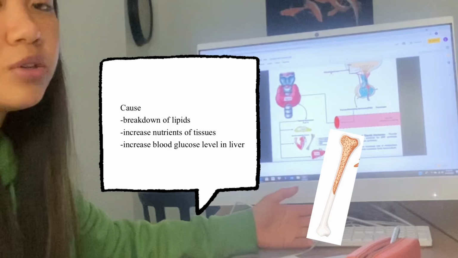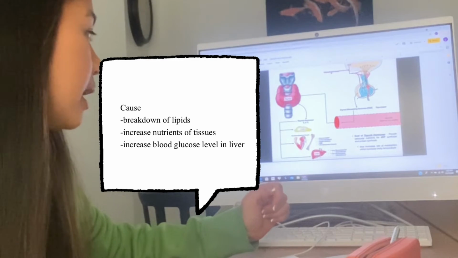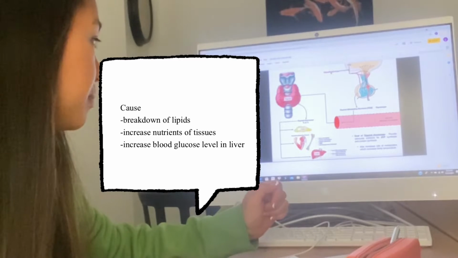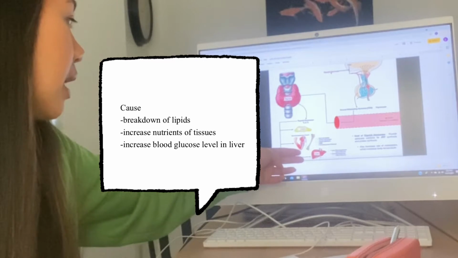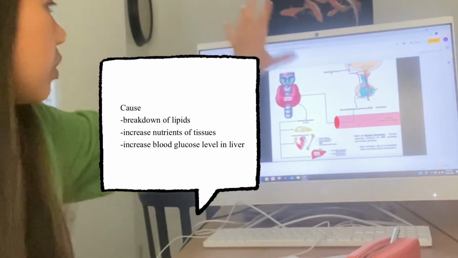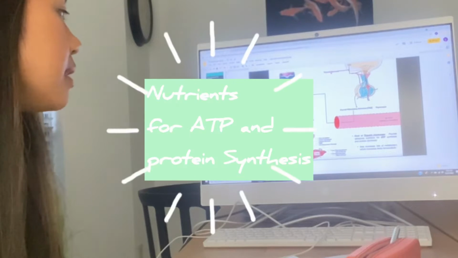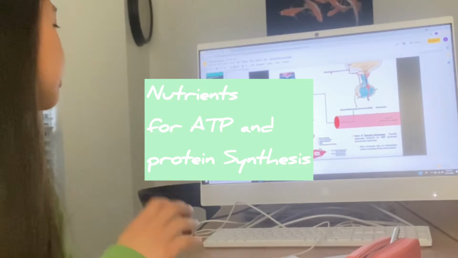This increases glucose uptake, amino acid uptake, protein synthesis, and other growth such as puberty. It also allows the increase in blood glucose levels in the liver. And the overall goal of thyroid hormones is to provide adequate nutrients for ATP synthesis and protein synthesis.